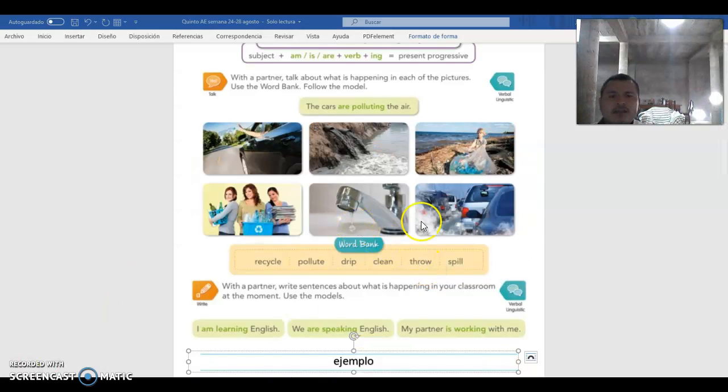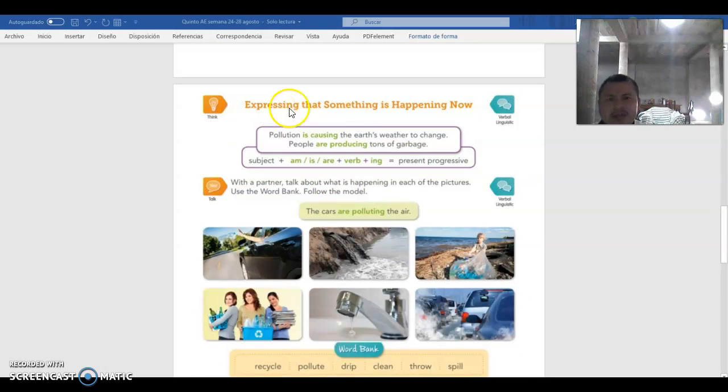Alright, so also you need to learn a little bit about present progressive and expressing that something is happening now. If you see right here, we have many examples. Remember, in present progressive, we need to use the verb to be, which is am, is, are. So for example, I am cleaning, I am washing, and is for he, she, and it. Remember you use is. And are for you, we, they, plus the verb, with the verb you need to add ing.